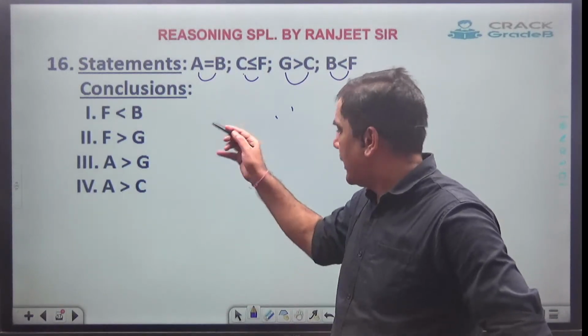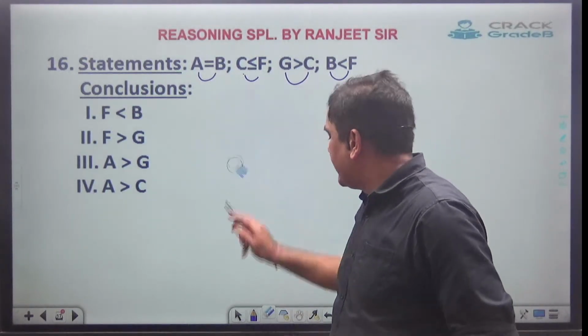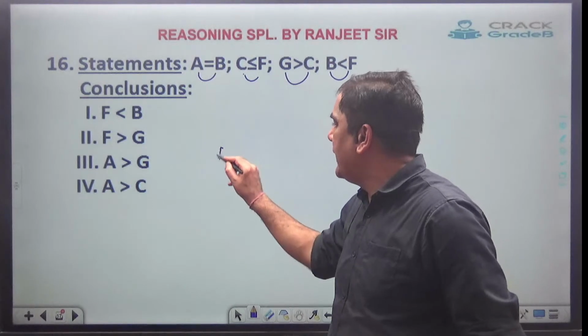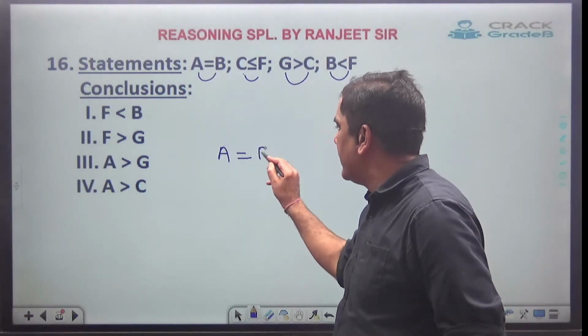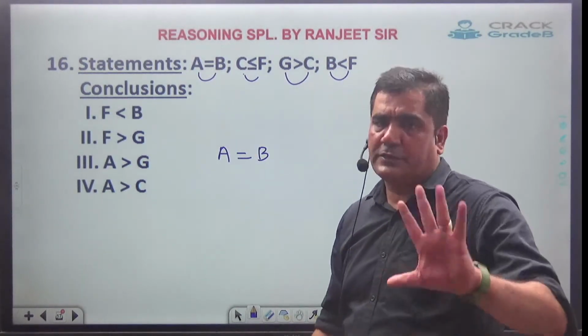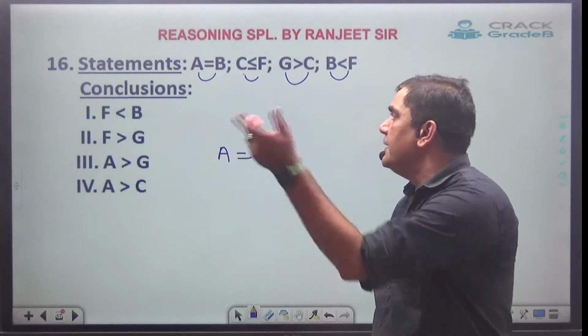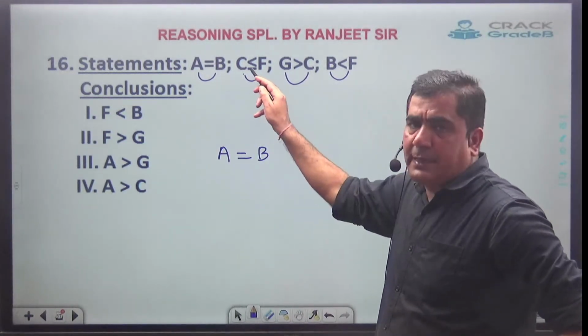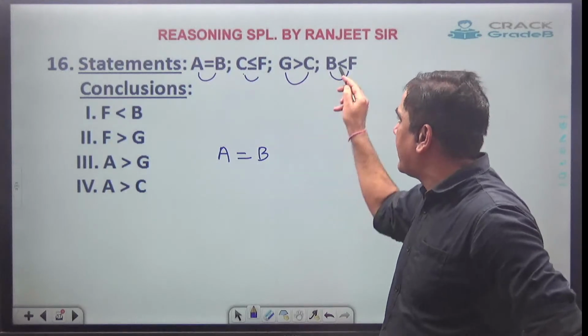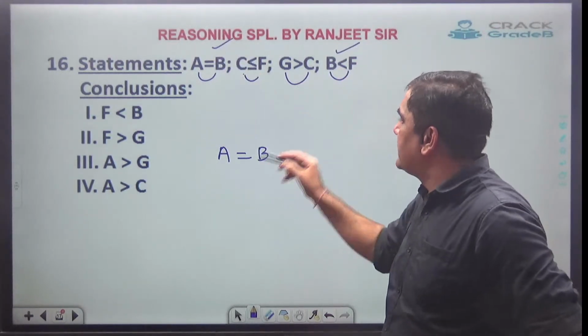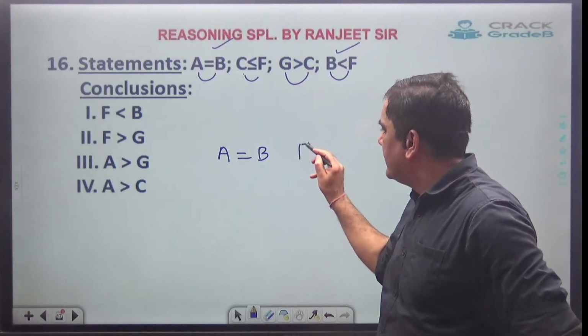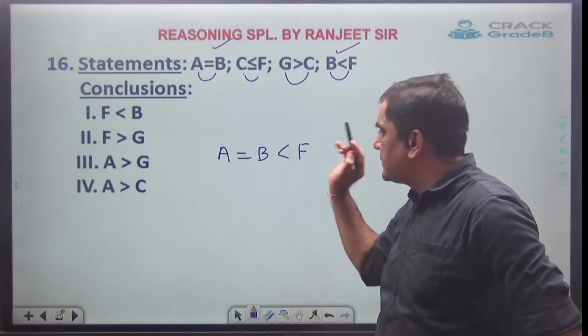How to combine this? Simply write the first one. Let's start with the first one. Here A has a relation with B, and the relation is equal to in between them. No face, equal face. Next one. Out of A and B, none has come in the second one, but here B and F has come. So next to B will be F, and the face is towards F.